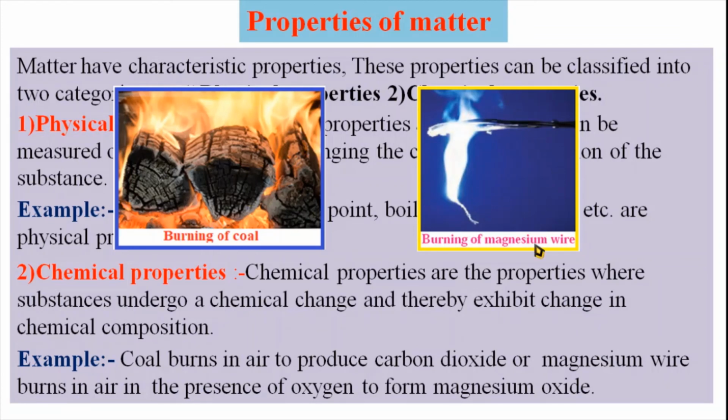Similarly in the case of magnesium also. When magnesium comes in contact with oxygen, then it gets converted to magnesium oxide. This is a chemical change.